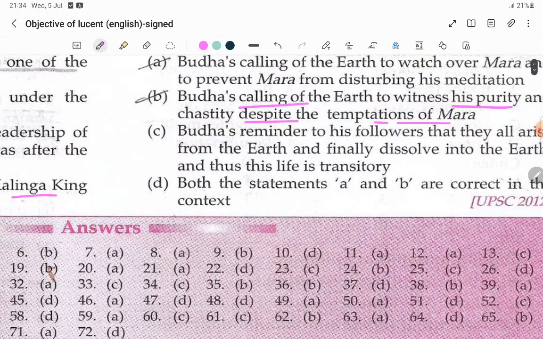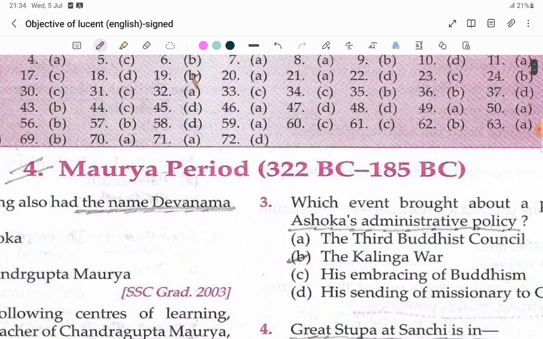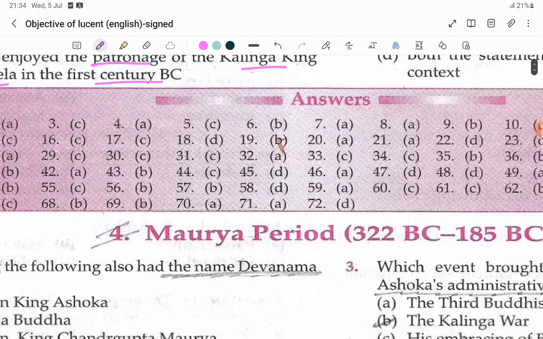So with this we finish three parts. In the third part, two chapters are there. Now we are going to see the Maurya dynasty. That much is enough for your exam preparation.